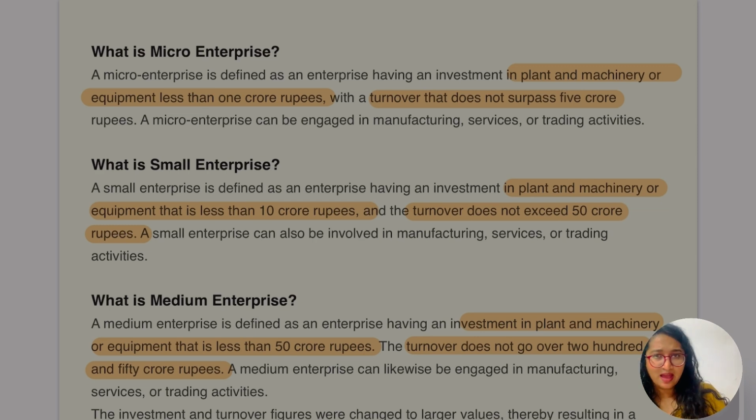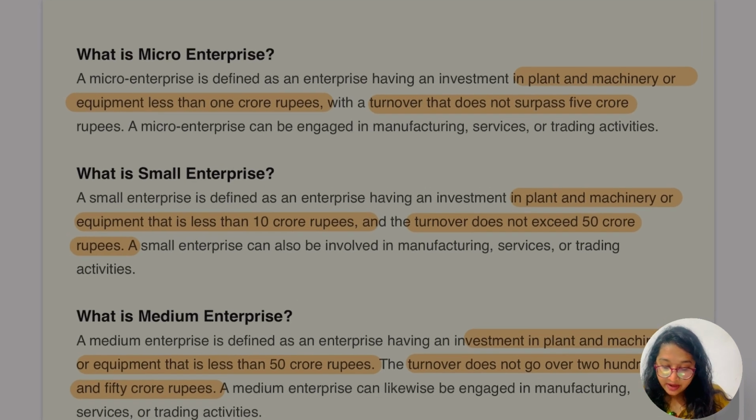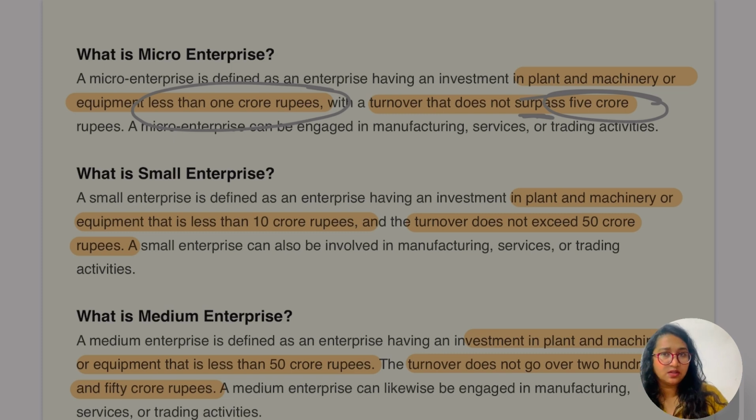Now we have a clear version of the differentiation between these three. So yes, a micro enterprise is defined as an enterprise having an investment in plant and machinery of less than 1 crore. Hope that's clear. The turnover does not exceed 5 crore. A micro enterprise can be engaged in manufacturing, services or trading activity. Hope this part is clear.